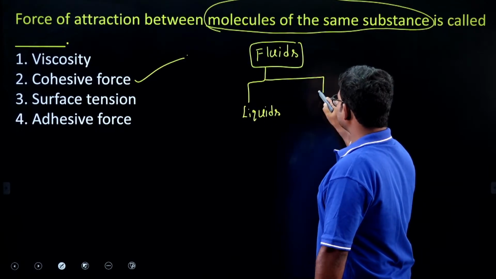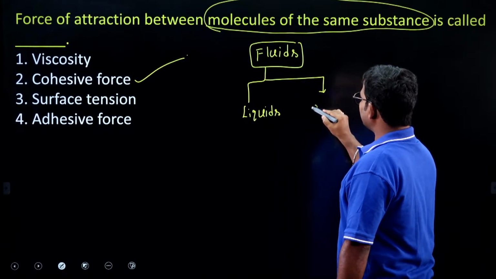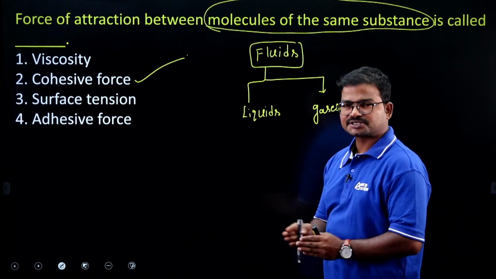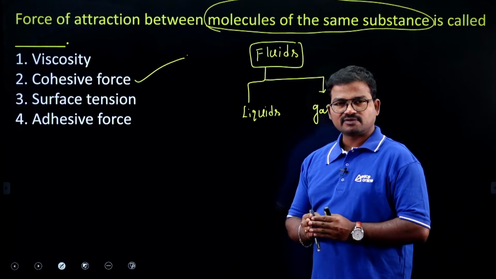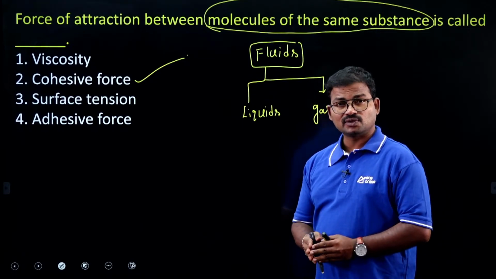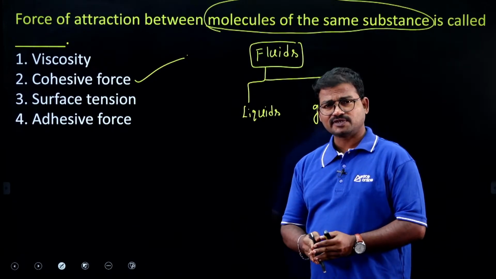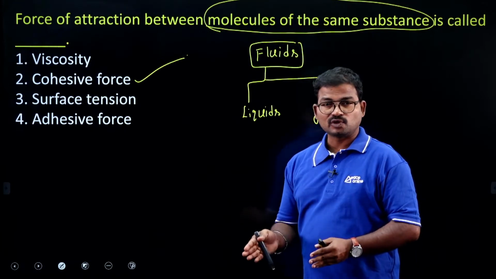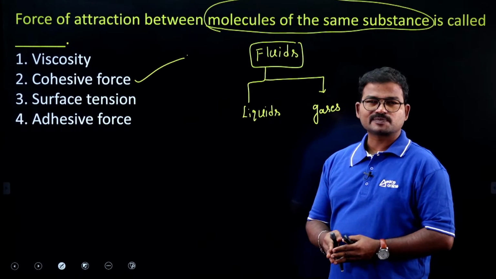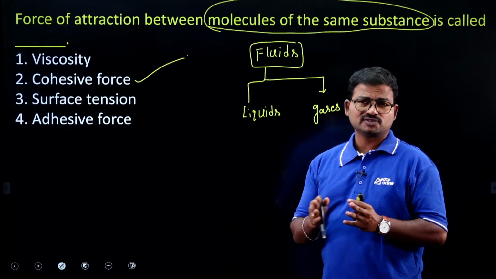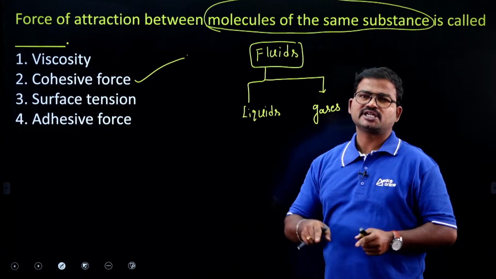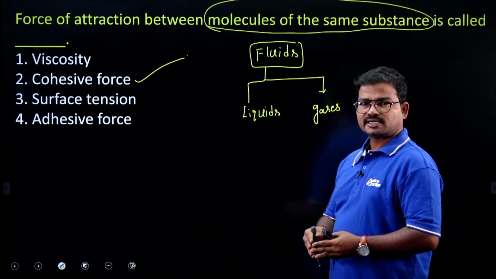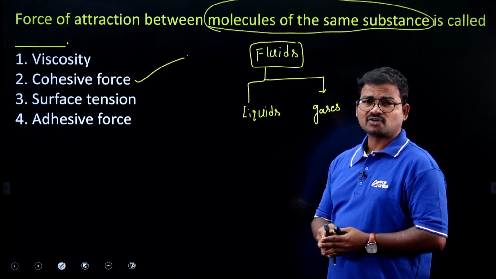These two are considered fluids. They do not have a particular shape, they flow from high temperature region to low temperature region and from high pressure region to low pressure region, and they do not have a specific volume or structure.